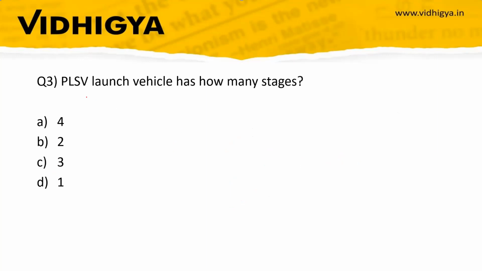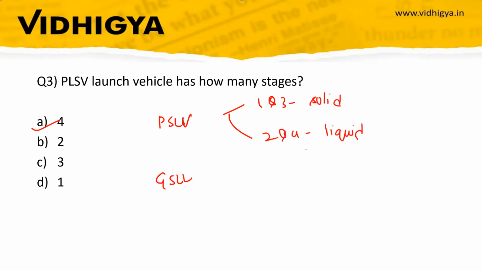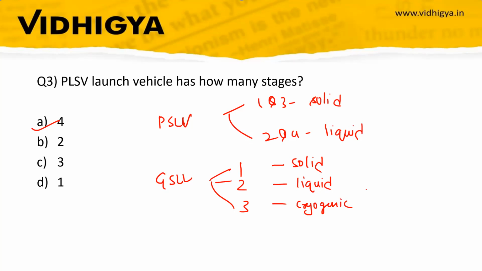So the next question is, PSLV launch vehicle has how many stages? Your options are 4, 2, 3, 1. The correct option is answer A, that is 4. So we have discussed PSLV and GSLV. PSLV has 4 stages; 1 and 3 use solid fuel, 2 and 4 use liquid fuel. And GSLV, we have discussed, has 3 stages: solid, liquid, cryogenic. So that's all you have to remember.